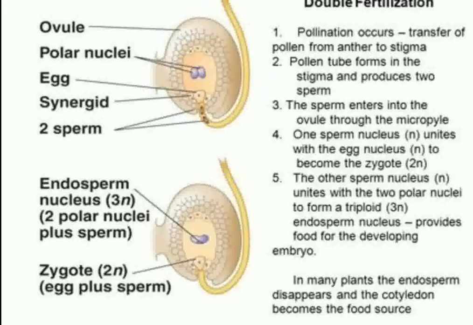One gamete fuses with the egg to form the zygote. The other gamete, because the pollen has released two gametes, fuses with the secondary nucleus, the triple fusion, forming the triploid endosperm nucleus, which later on gives rise to the endosperm. Thus, the process of fertilization occurs twice in the same embryo sac at the same time by the two male gametes. This is called the triple fusion and the syngamy, and it is called double fertilization.